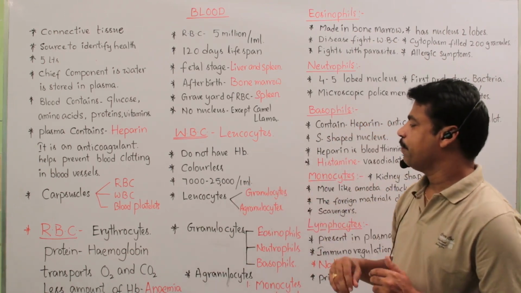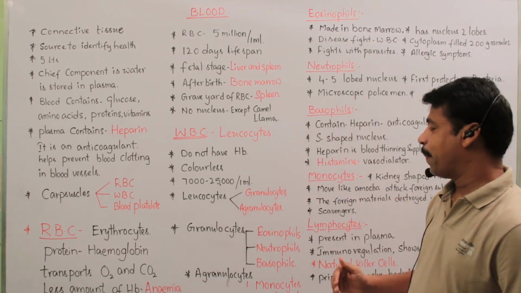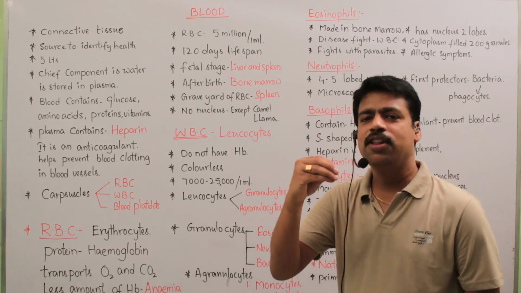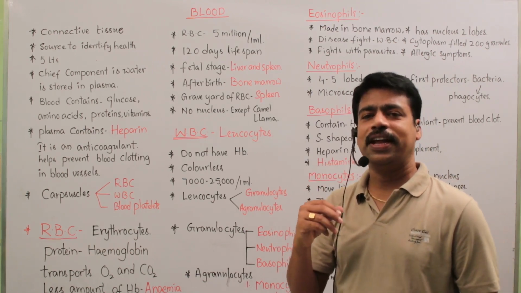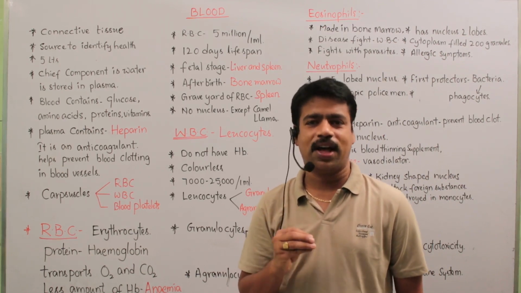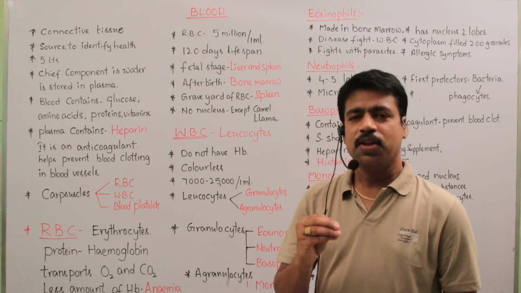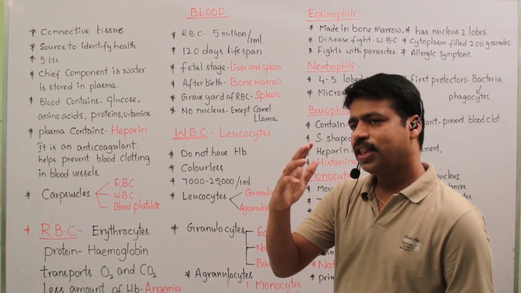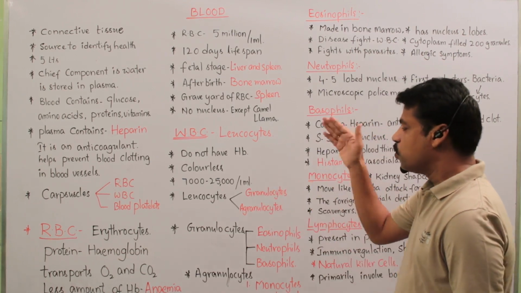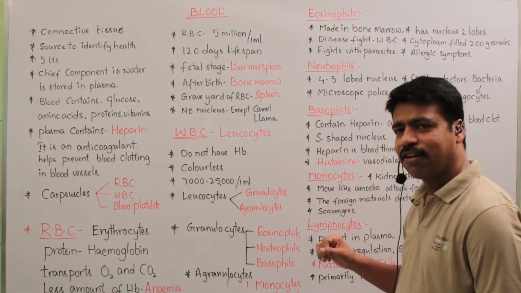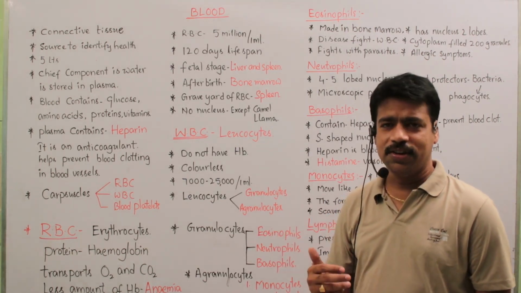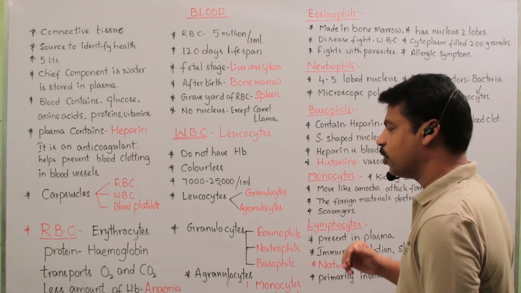Okay, and the leukocytes are classified based upon granules. Some granules are present inside the cell of white blood cells. So based upon granules, WBCs are of two types. White blood cells which have granules are termed granulocytes, and those which do not have granules are termed agranulocytes.